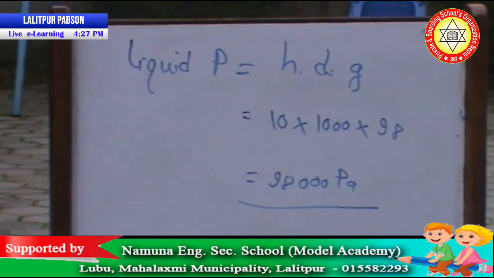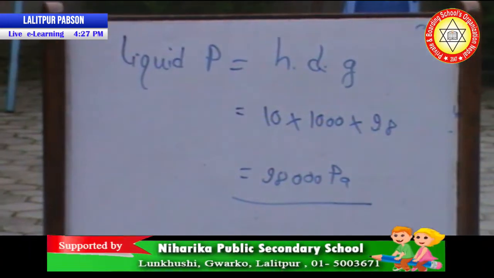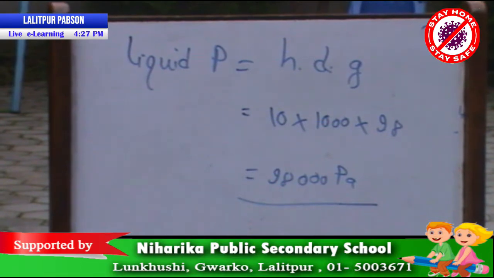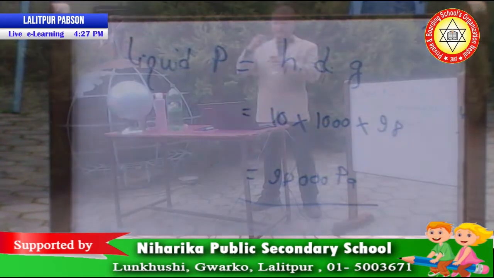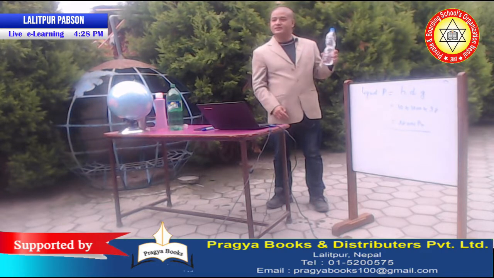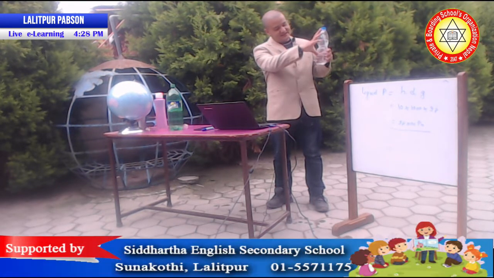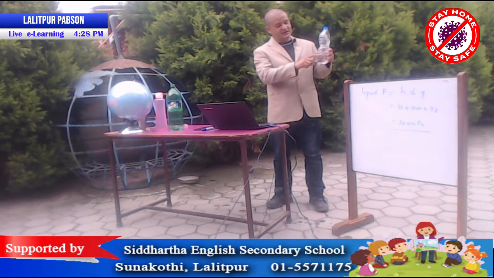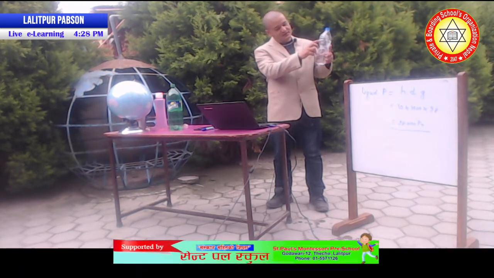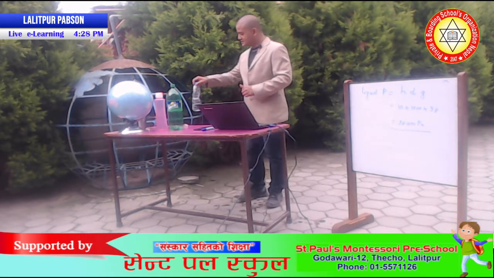Now from here what we could see is that liquid pressure depends upon the height. If the height is more, then of course the pressure would be higher. And in this bottle experiment, we made two holes. From this bottom one, water came out with a little bit more force. The reason is that this has more height of liquid, so water can come out with more pressure. At this one, of course, less height. That is the reason. This is what we did.